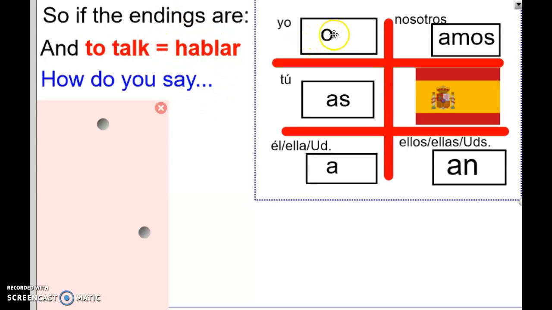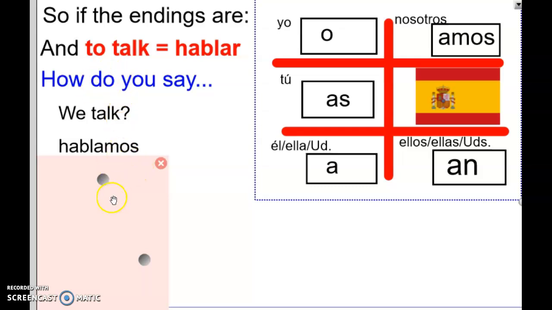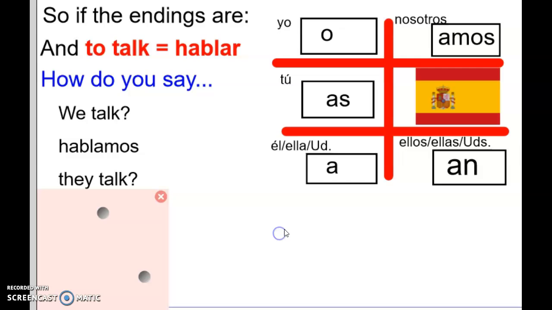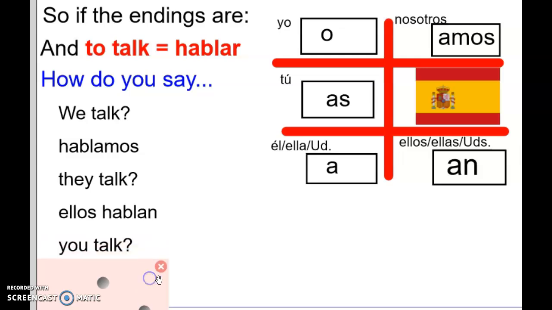So, again, if the endings are o, as, a, amos, an, and to talk is hablar, then how do you say we talk? You have to find the we ending, you have to take off the AR, and you get hablamos. How do you say they talk? Find the they ending, and you get ellos hablan. How do you say you talk? Find the word that means you, find the ending, and you get hablas.